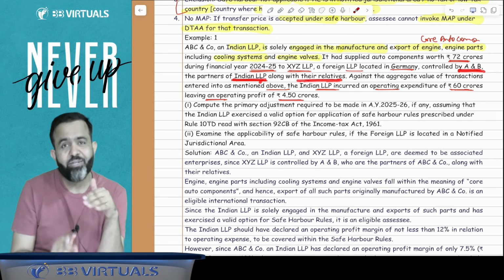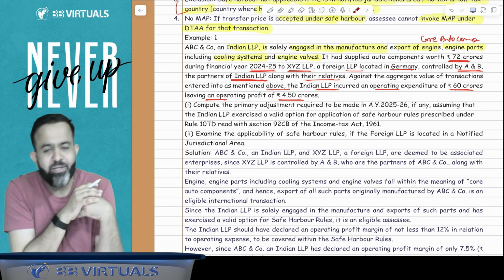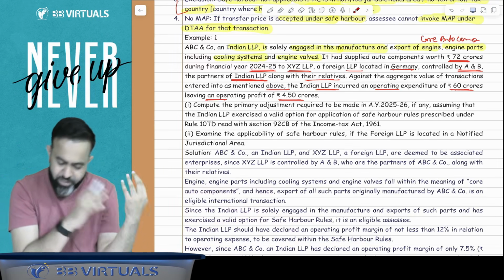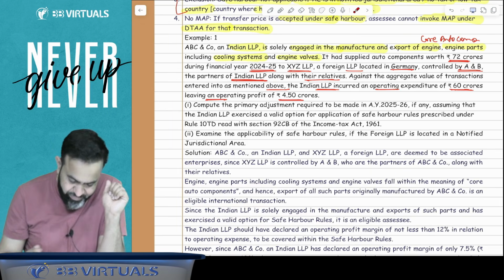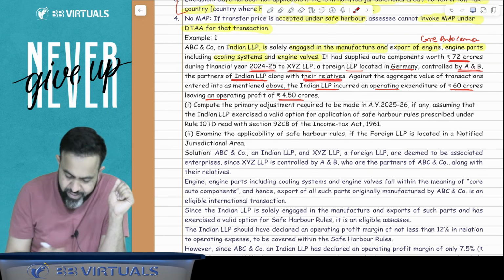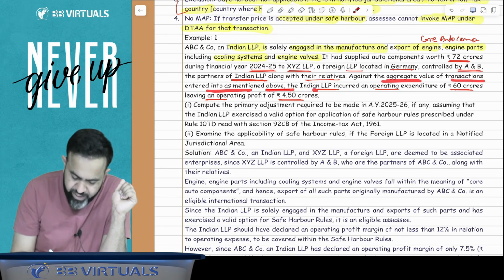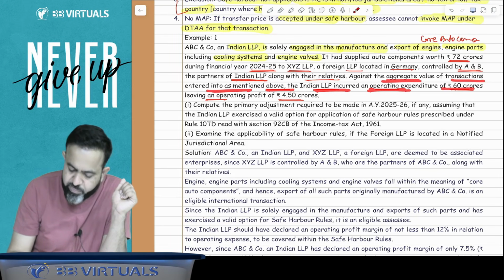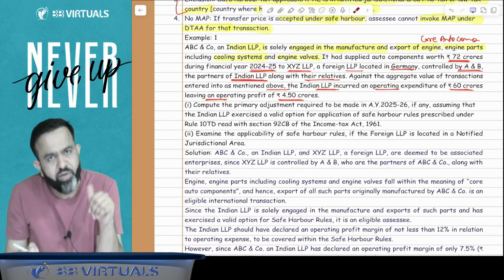So guys, there is a common person controlling that enterprise and the Indian enterprise also. Both are basically controlled by A and B, the partners, along with their relatives. Against the aggregate value of transactions mentioned above, the Indian LLP incurred operating expenses of 60 crore, having an operating profit of 4.5 crore.